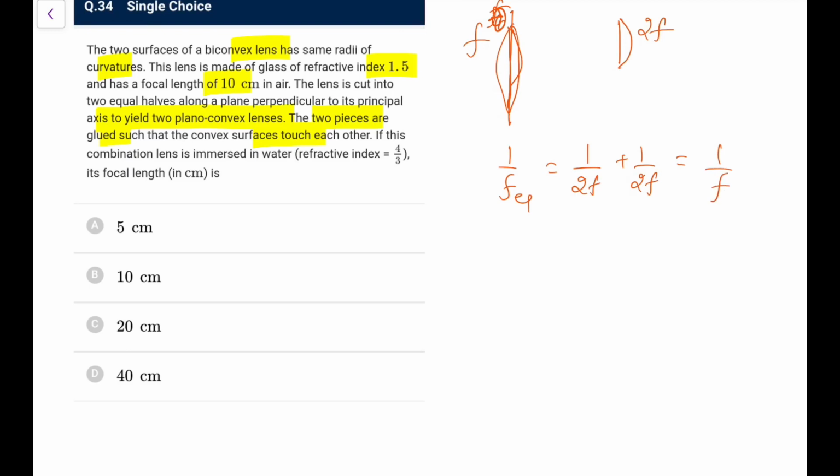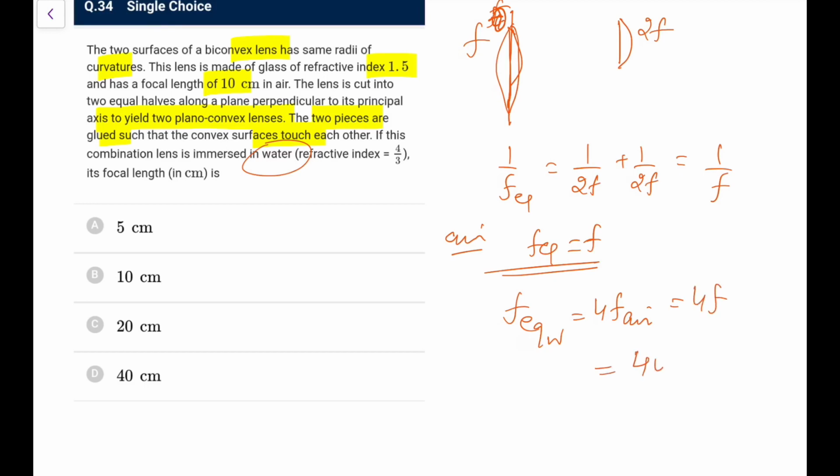The first thing, whenever you cut this equiconvex lens into two parts, if original was f naught, this single part would be 2f, so both will be having 2f. Now you have put it into contact, so 1 upon f equivalent would be 1 upon 2f plus 1 upon 2f, so that again comes out as 1 by f. So f equivalent is f if you have glued them. But now you have put them in water, and you remember for a glass lens of refractive index 1.5, if you put it in water, the focal length in water would be 4 times the focal length in air. So this was in air, so this will become 4f. So 4f means f was 10, that is 40 centimeter.